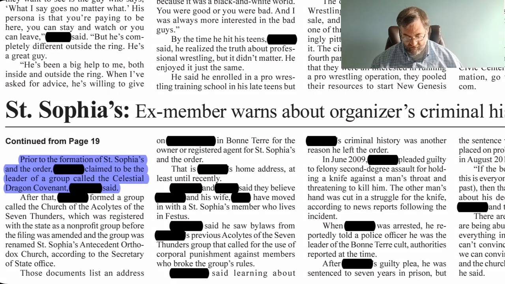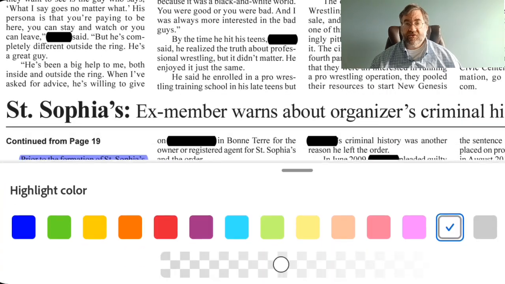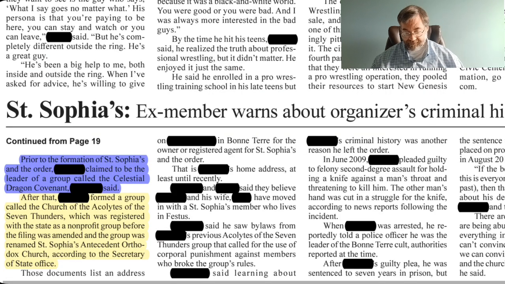After that, Blank formed a group called the Church of the Acolytes of the Seven Thunders, which was registered with the state as a nonprofit group before the filing was amended to the group was renamed St. Sophia's Antecedent Orthodox Church, according to the Secretary of State office. Again, that's very specific information and something that we can potentially verify. So we'll go ahead and mark that as a potential verifiable fact. So we'll highlight that in yellow.